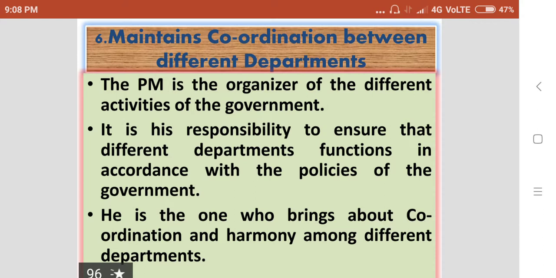So it means that if anything happens in between the various departments of the union government, it is the responsibility of the Prime Minister to solve the problems, to give solutions to the differences which have arisen in between the departments of the union government.